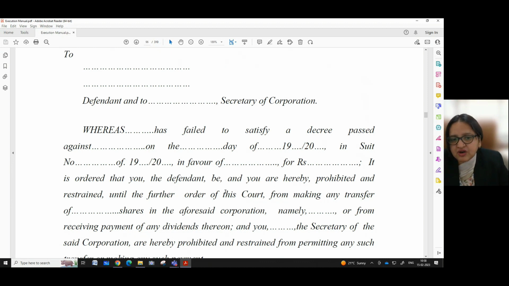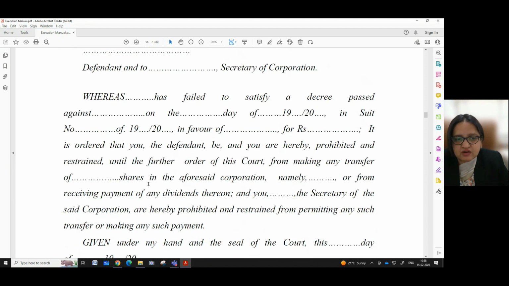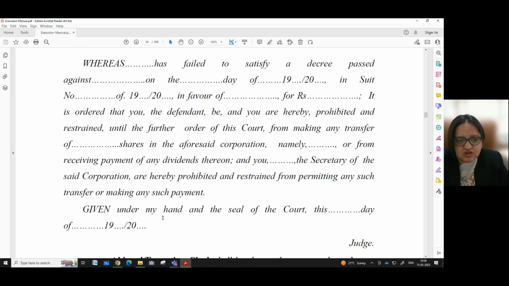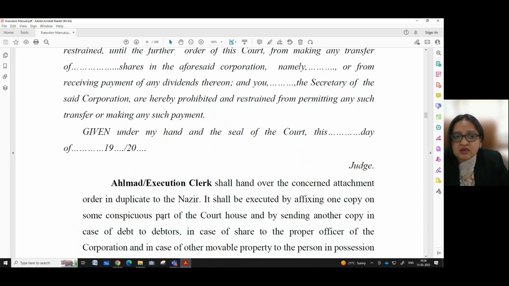It is ordered that you the defendant be and you are hereby prohibited and restrained until the further order of this court from making any transfer of number of shares. We have to write the number of shares here in the aforesaid corporation, namely the name of the corporation, or from receiving payments of any dividends thereon, and you the name of the secretary, the secretary of the said corporation are hereby prohibited and restrained from permitting any such transfer or making any such payment, given under my hand and the seal of the court this day of 19/20.